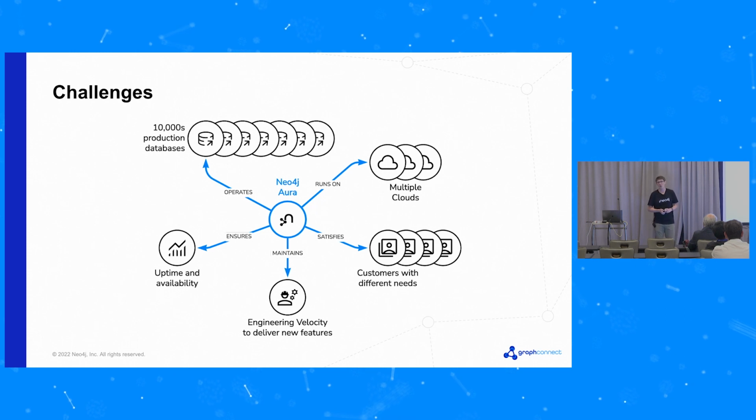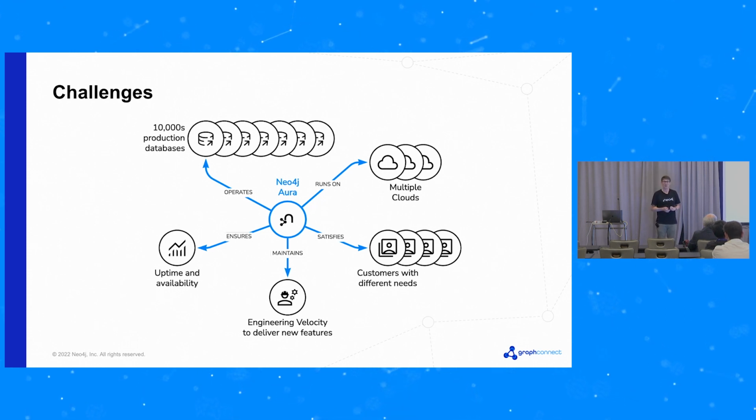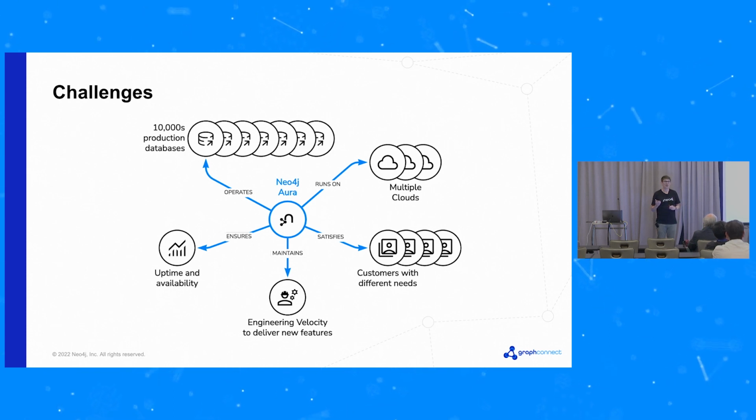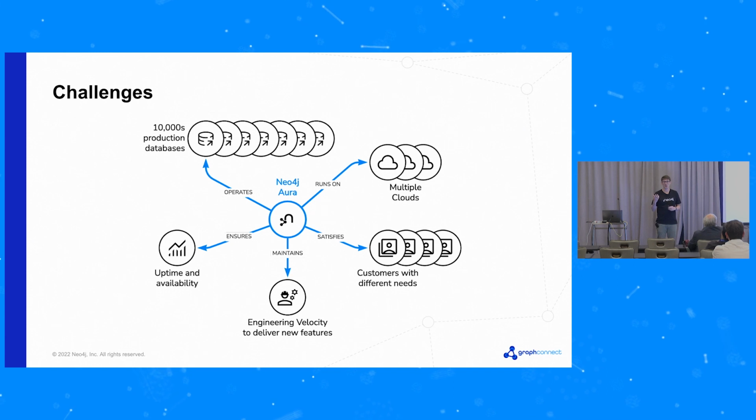We were going to want to run them on multiple clouds because we could see that was going to be a long-term direction. We could already predict that customers were going to have slightly different needs based on the type of use case that they had. And finally, we needed to design systems so that we could keep on evolving and developing it to add all the new features that we could see coming in the future.